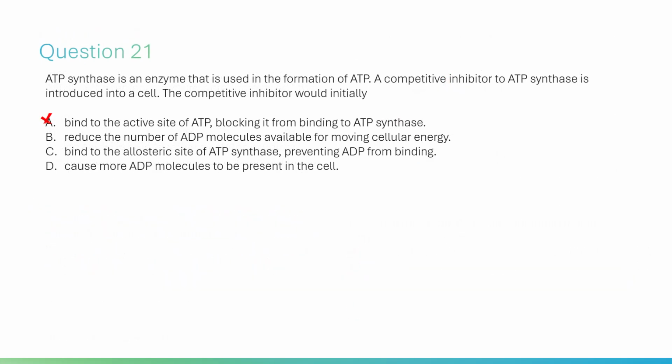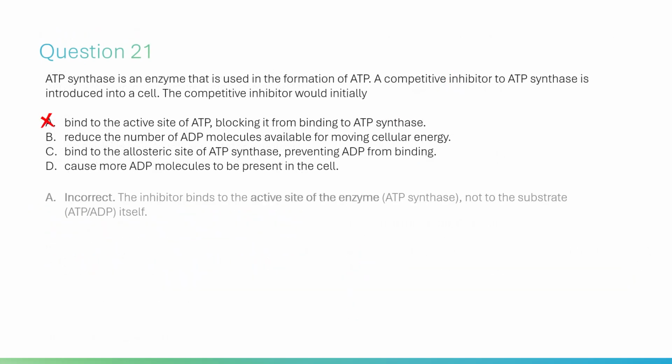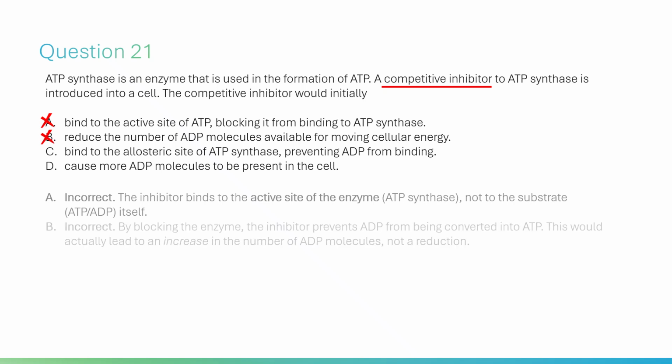A. Incorrect. The inhibitor binds to the active site of the enzyme, ATP synthase, not to the substrate, ATP, ADP, itself. B. Incorrect. By blocking the enzyme, the inhibitor prevents ADP from being converted into ATP. This would actually lead to an increase in the number of ADP molecules, not a reduction.